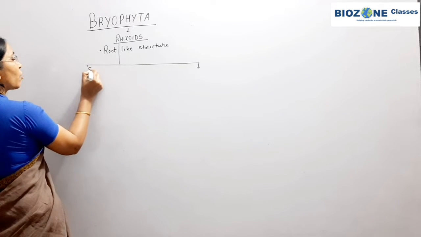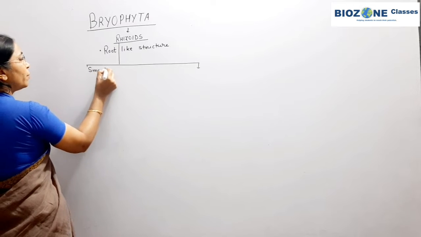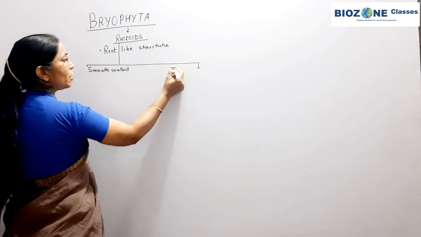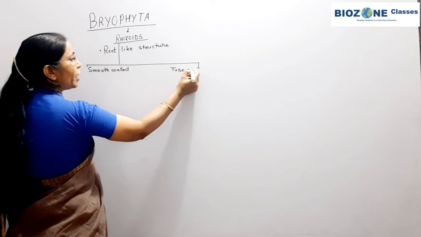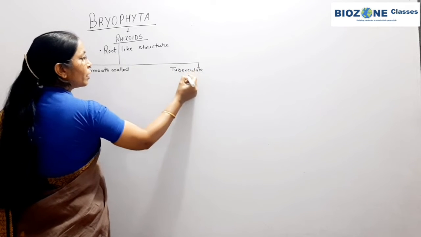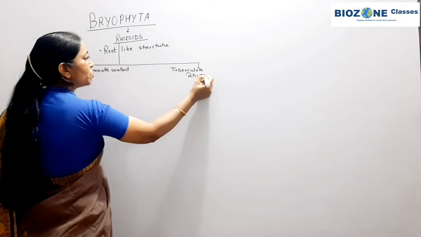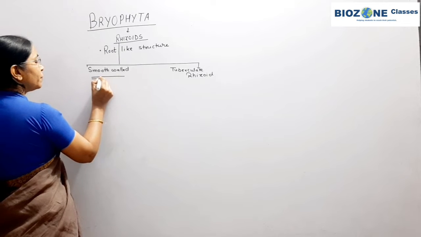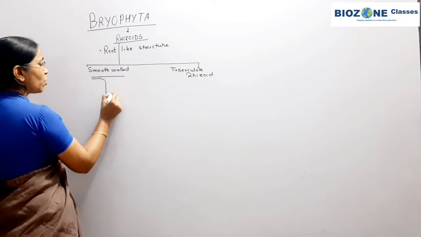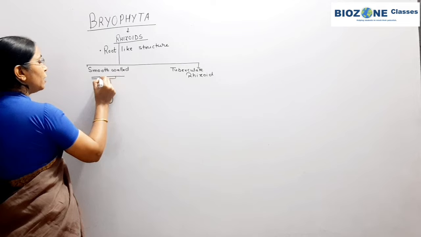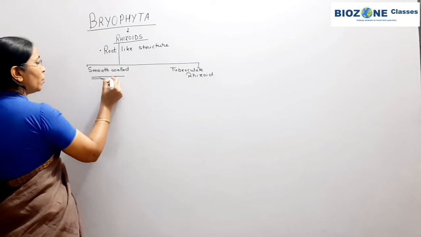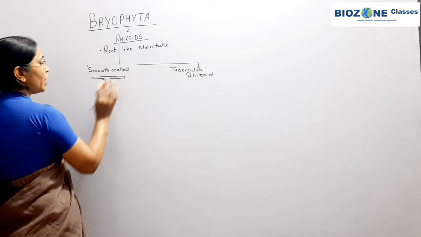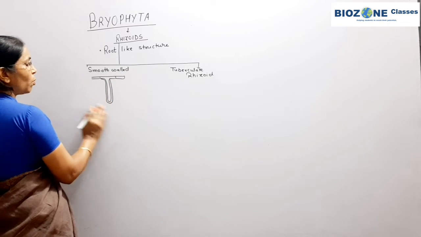So root-like structures, and these rhizoids are of two types on the basis of their organization, unicellular or multicellular. Plus they are called as smooth walled rhizoid and the second category is called as tuberculate rhizoid. Now smooth walled means when both the walls of rhizoid, that is the inner wall and outer wall, are smooth in structure, then the rhizoid is called as smooth walled.